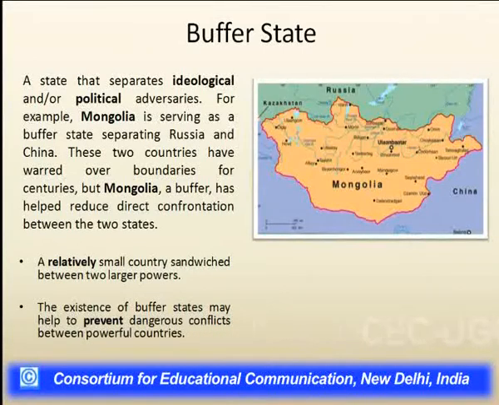This is the buffer state between the two superpowers, Russia and China, because the systems of government and the ideologies of those two countries are different. So Mongolia acts as a buffer state, and this buffer state reduces the direct confrontation between these two countries.